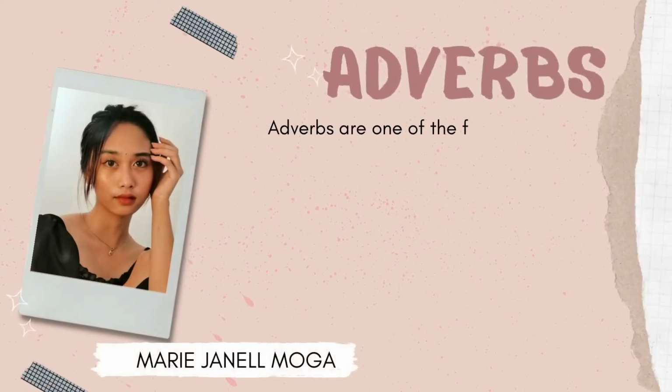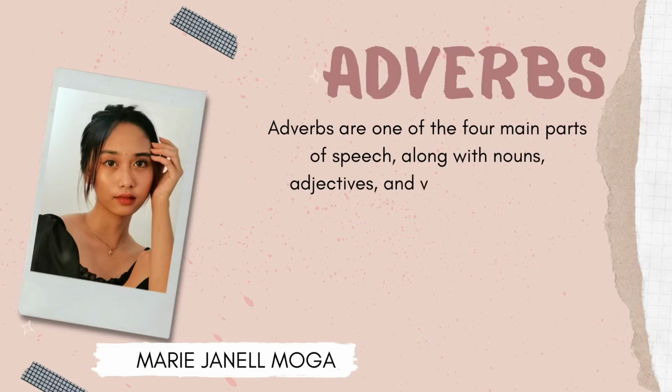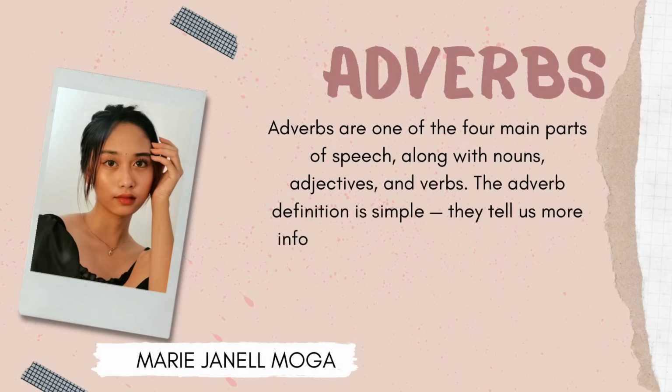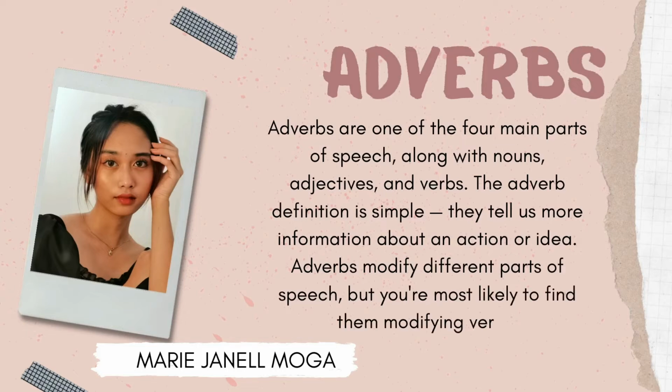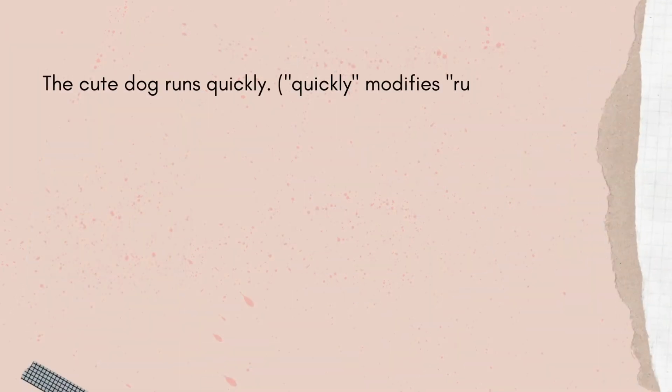Adverbs are one of the four main parts of speech, along with nouns, adjectives, and verbs. The adverb definition is simple. They tell us more information about an action or idea. Adverbs modify different parts of speech, but you're most likely to find them modifying verbs. For example, the cute dog runs quickly.